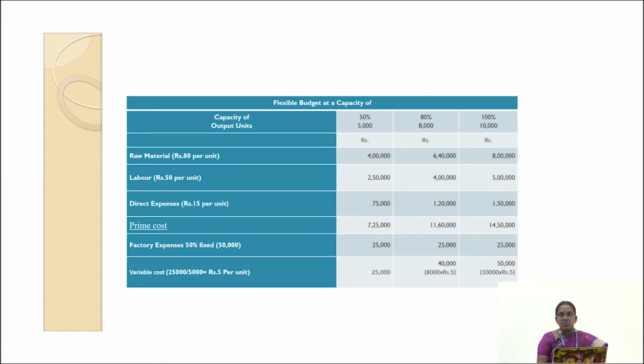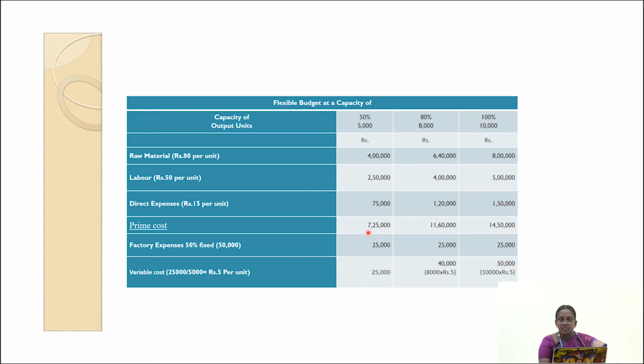Okay. Now we have to find out the prime cost. Prime cost is nothing but the total value of direct material, direct labor and direct expenses. So here raw materials were given as 4 lakh at 50% capacity level. The total labor cost is 2,50,000, direct expenses 75,000. So the total prime cost at 50% capacity level is rupees 7,25,000.